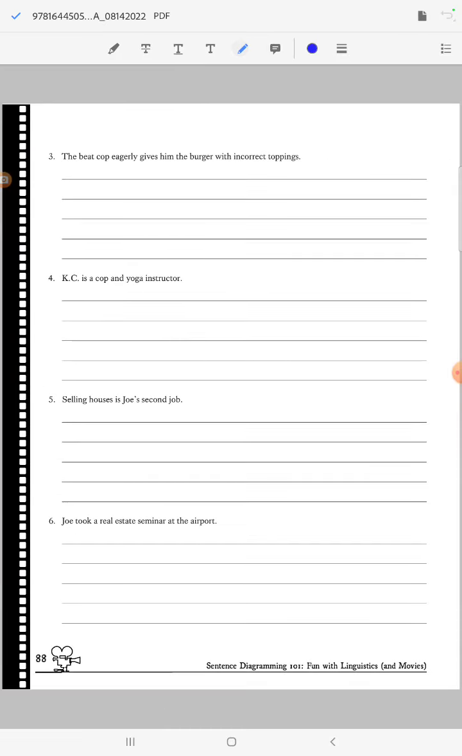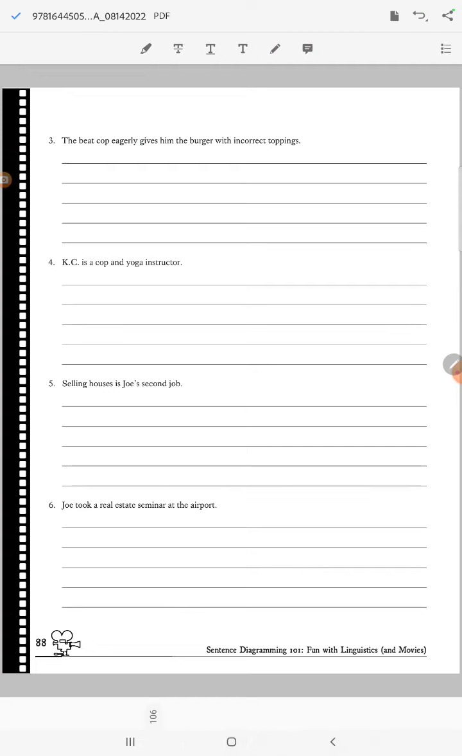Moving on to number 3, we have the beat cop. So cop is going to be my subject. The tells me about the cop, making it an adjective. Beat is also an adjective, telling me about that cop. And, ooh, I hit the button. So we've got subject. These are adjectives. Whoosh, both of them. They're both modifying cop.